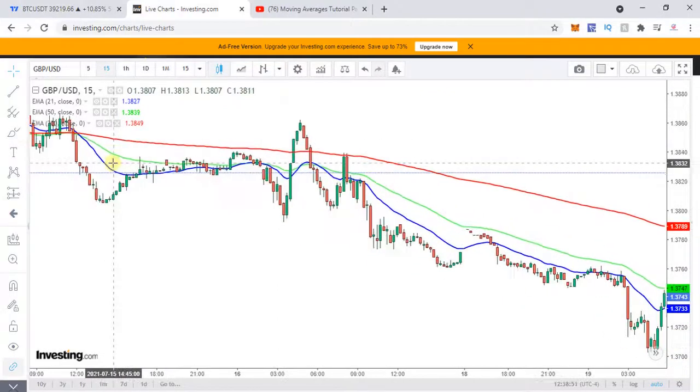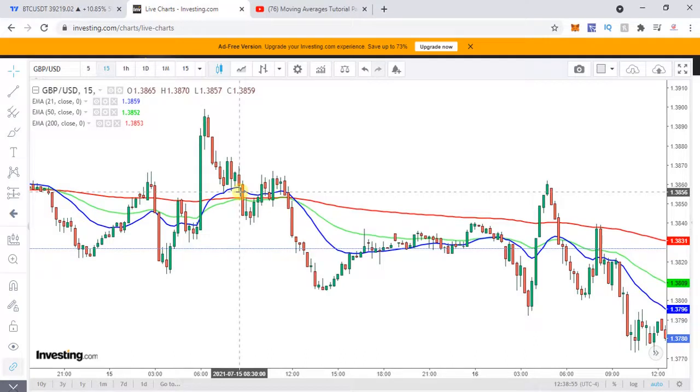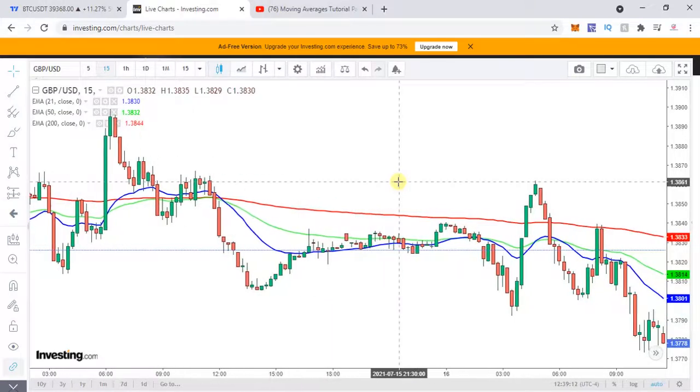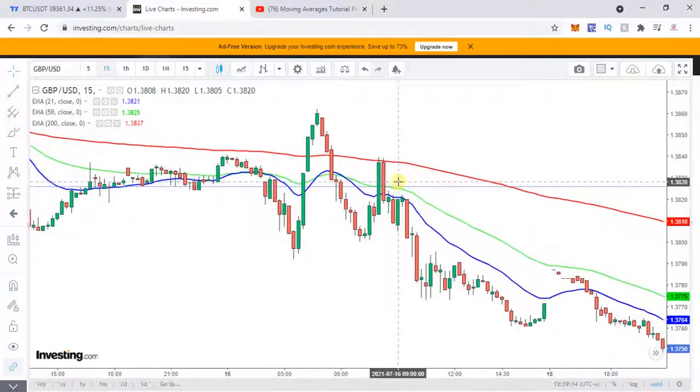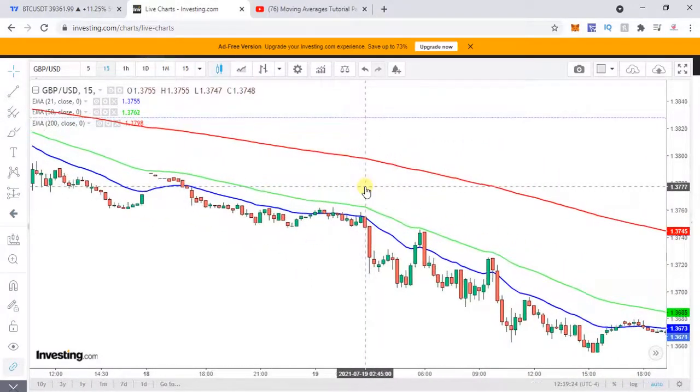Okay, from here. So if you see over here, the market was sort of intermingled, and your 21 EMA was cut over here. So here you got the signal, and then you had the crossover of your 21 and 50, and finally you have the 200. So this is how you can work on the golden crossover and the death crossover. You can also use the 21 EMA for quicker results over here.